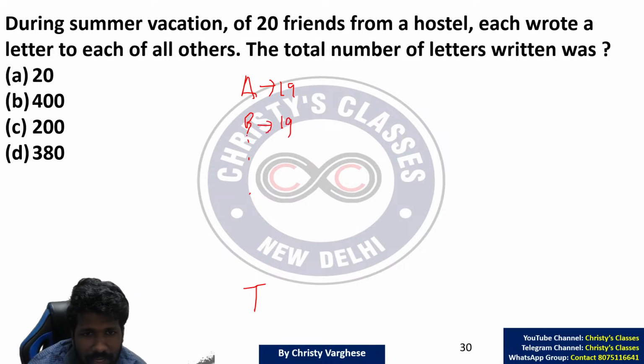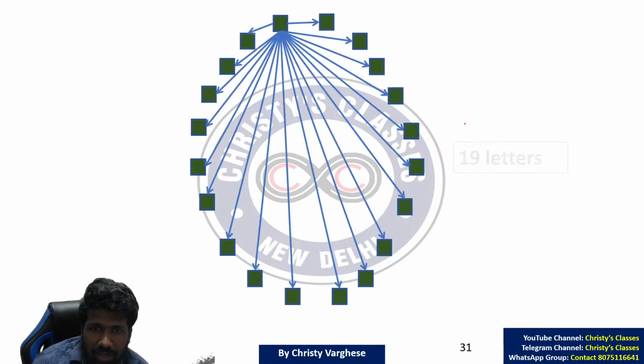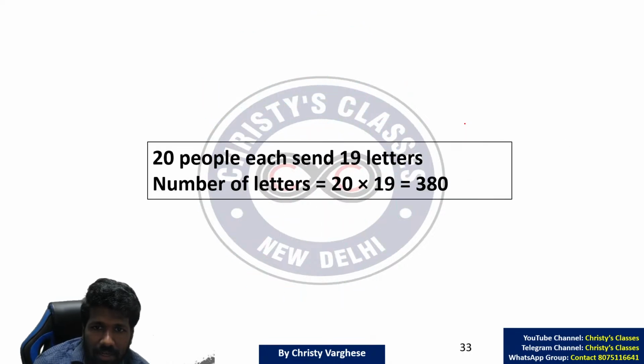B also 19, na? Because A to B and B to A letters are different. Just like gift sharing, not like shaking hands. Similarly, C also 19. All the 20 people, 19 each, or 20 into 19, 380. Super easy, na? 19, 19, 19, 19, 20 times. So 20 into 19, 380. Is this clear, all of you? Please respond.